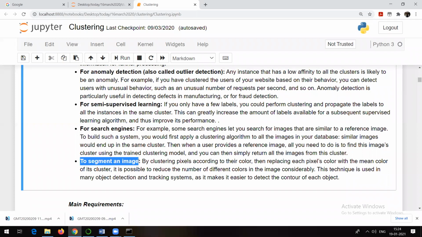To segment an image, that is also another example of clustering.